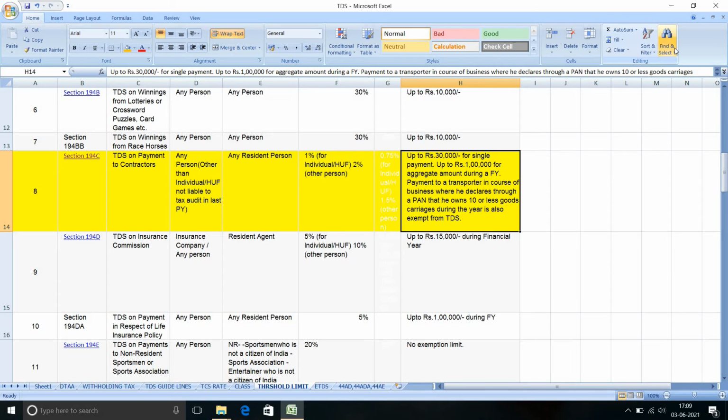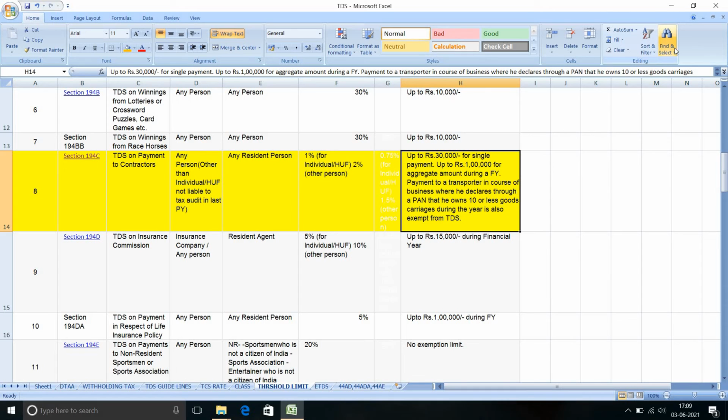Before deducting the TDS you must know whether the service supplier is an individual or other than individual. In the PAN itself we can know: if the fourth letter is P, this is a person, an individual. If the fourth letter is other than P, it is other than individual.